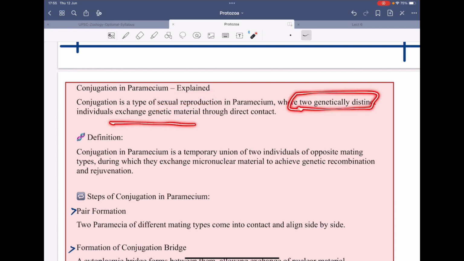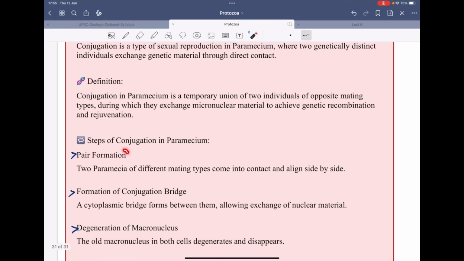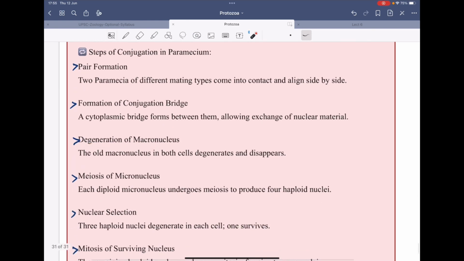Here, 2 genetically distinct individuals exchange genetic material through direct contact. Conjugation in Paramecium is a temporary union of 2 individuals of opposite mating types. One is male, another is female. First of all, pair formation takes place between the conjugants. The conjugants come together. Then the conjugation bridge forms, where cytoplasmic bridges are formed and the plasma membrane in between is degenerated. Then the degeneration of the macronucleus takes place.